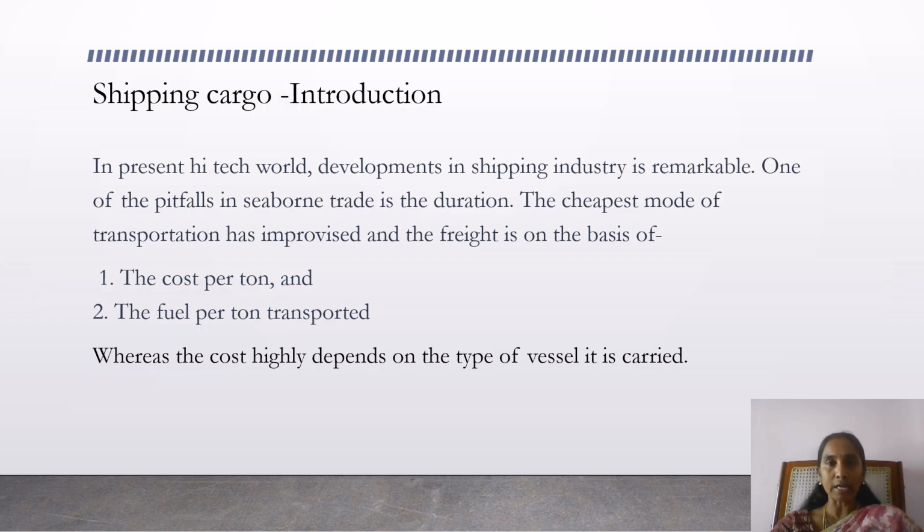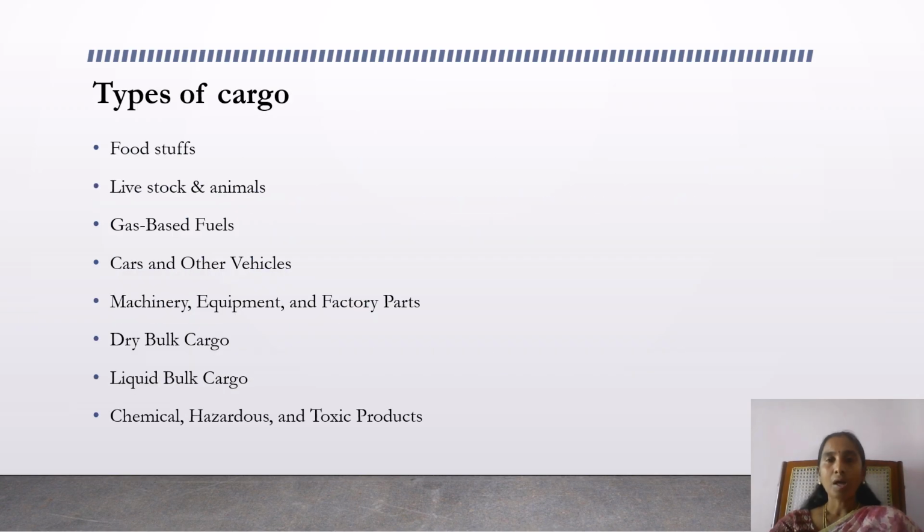How is this charge levied? It is based on two aspects: cost per ton of the cargo and fuel per ton transported for carrying a particular cargo. Based on these aspects, the carriers levy the freight charges. When a cargo is carried through seaways, the major criterion that decides its cost is the type of vessel used to carry that particular cargo. Based on that, the cost for the cargo is levied.